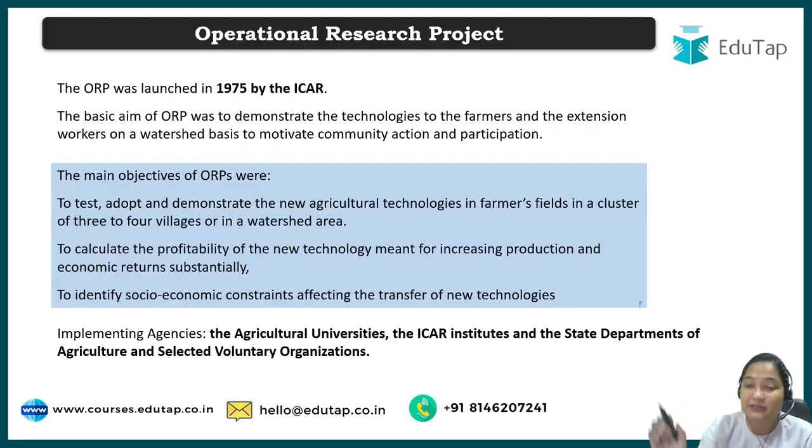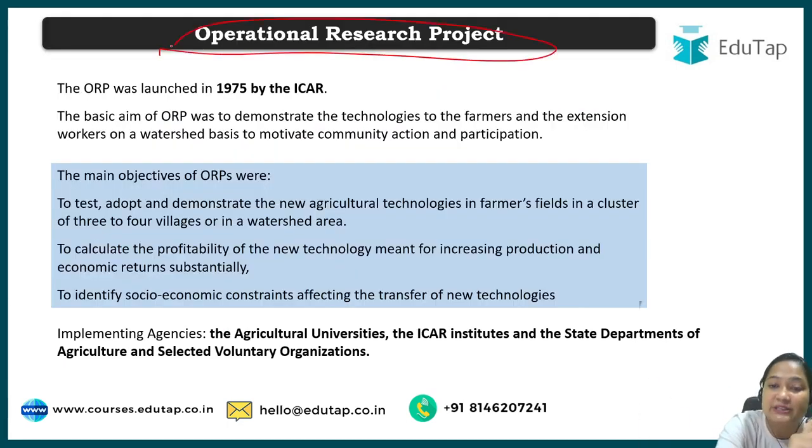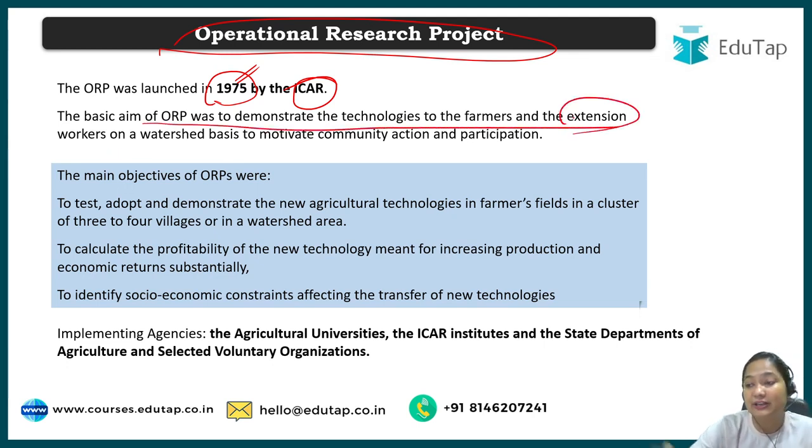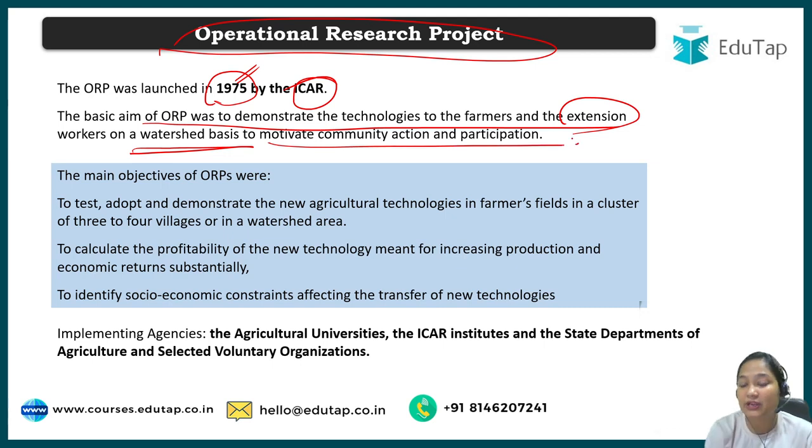Now what is this ORP? This is the Operational Research Project started by ICAR in 1975. Again, do remember the year, do remember the name of the institute. These two are very important. Then what is the basic aim of the ORP? It is to extend the work of extension workers on a watershed basis, to motivate the community and action.